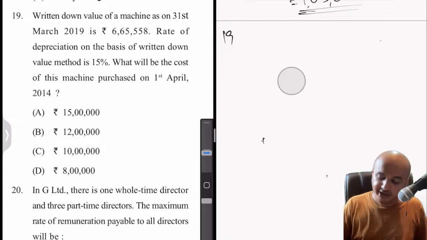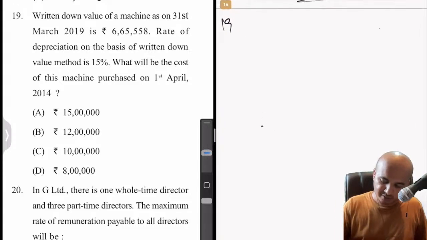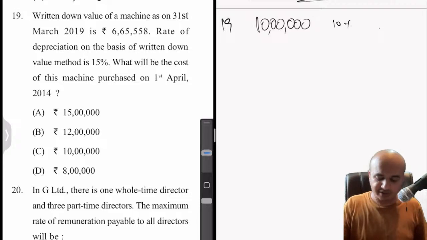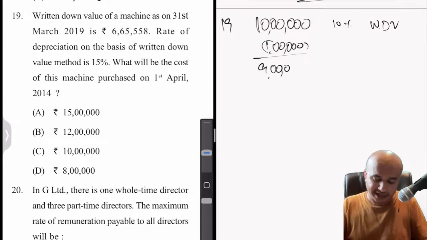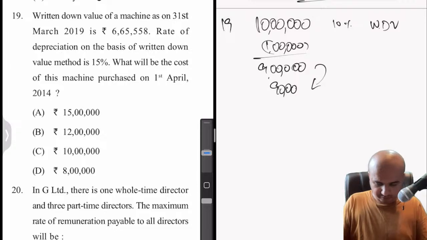Then comes the written down value or diminishing balance or reducing balance method, which is not so straightforward. That is where the problem arises. If 10 lakhs is the opening value of the asset, depreciation is 10%, and we are following the WDV method, then the first year depreciation is 1 lakh, with 9 lakh as the written down value balance. Now the second year we calculate 10% on this, so 90,000.